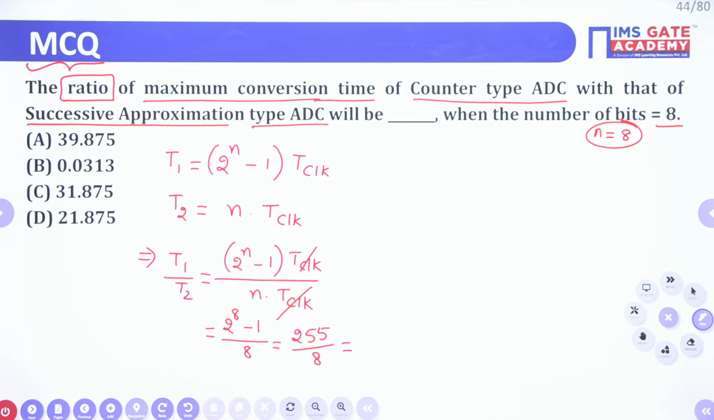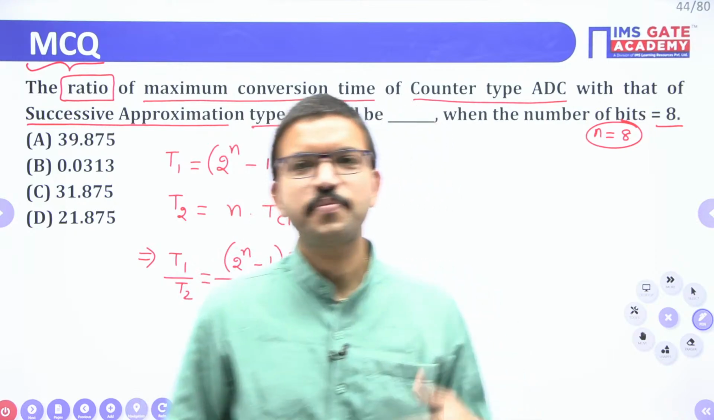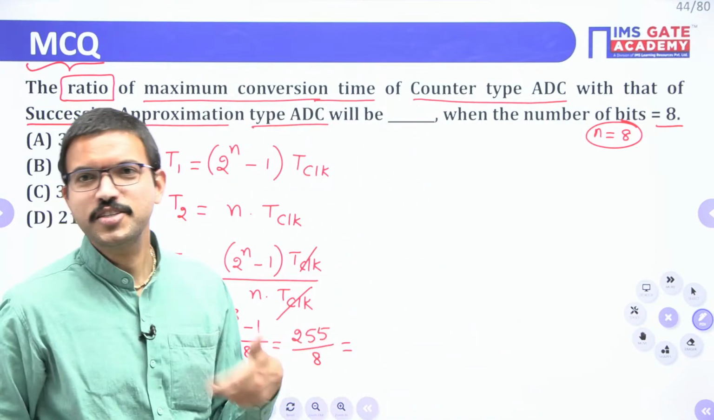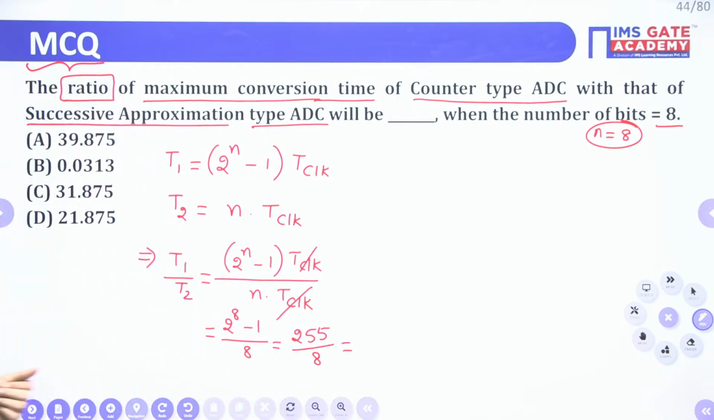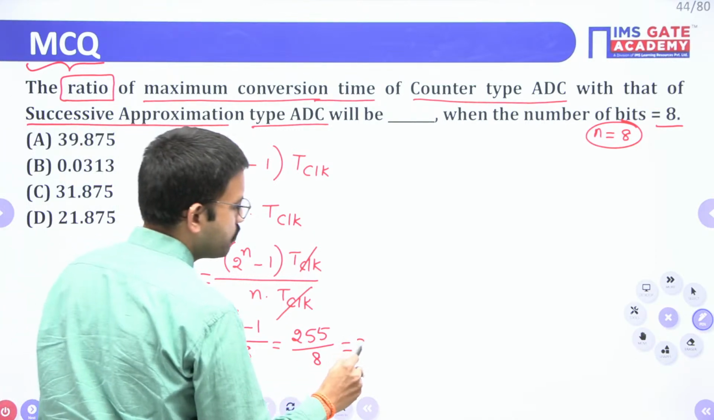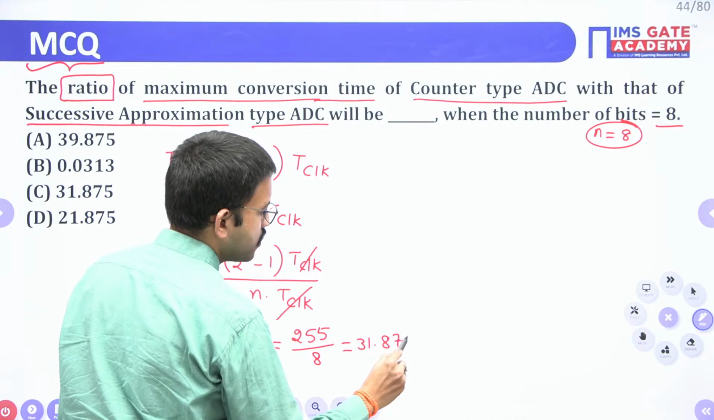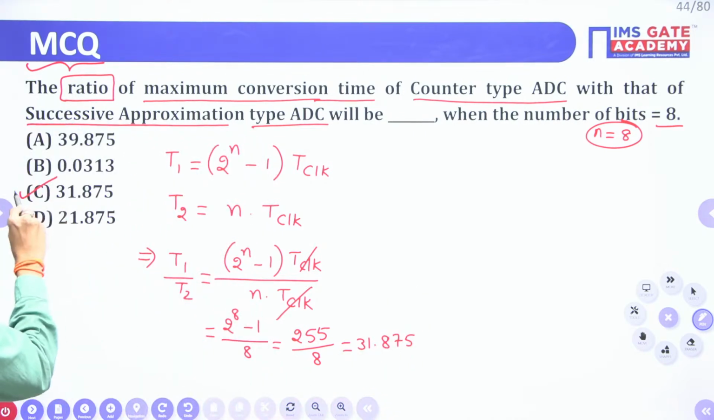What are you going to get? See, in the exam you are not allowed to use a calculator or mobile, but this is the class, so you can use your mobile. No issue at all. Tell me what answer you are getting. I hope all of you are getting 31.875. So option C is correct.